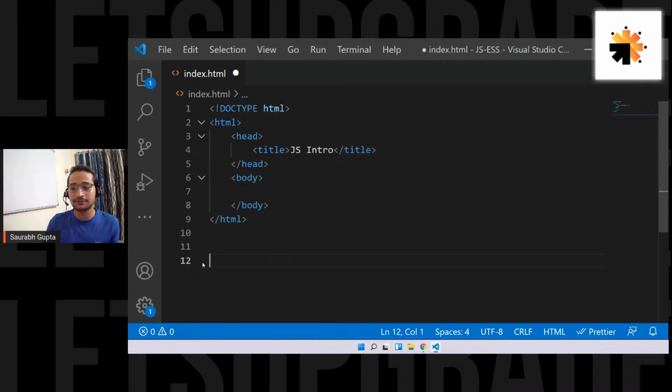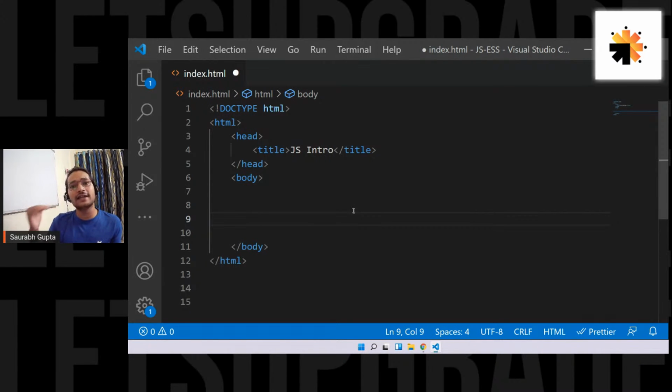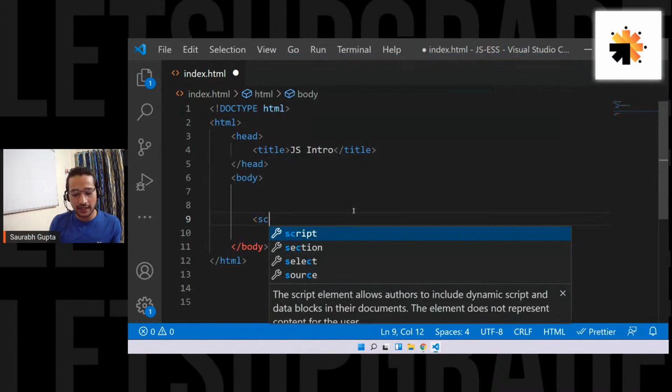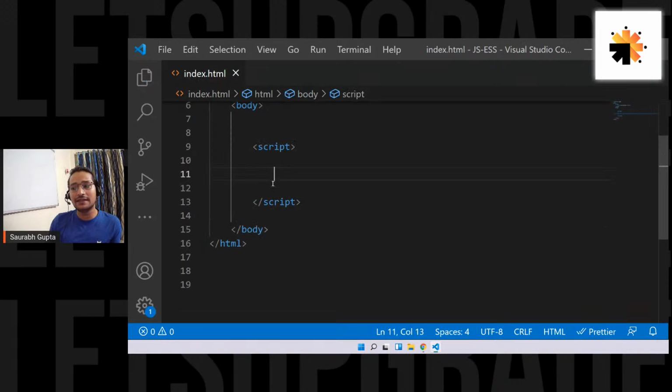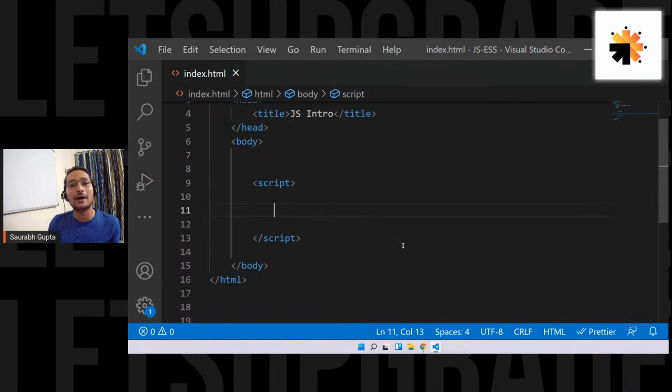Now, to start writing JavaScript, understand where to write it. If you're writing internal JS in your HTML page, first go inside your body, at the end of all the HTML elements. Let's say you've created a really good looking web page, with a lot of divs, p tags, images, a lot of things. Wherever those things end inside the body, you can create a script tag. The area between the script tag is where you are going to write JavaScript.